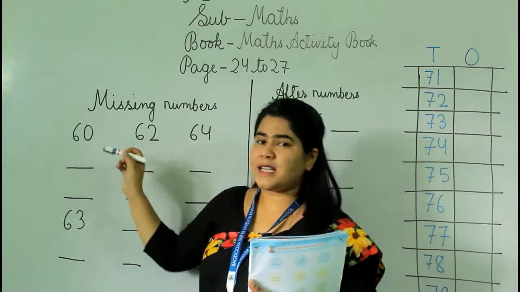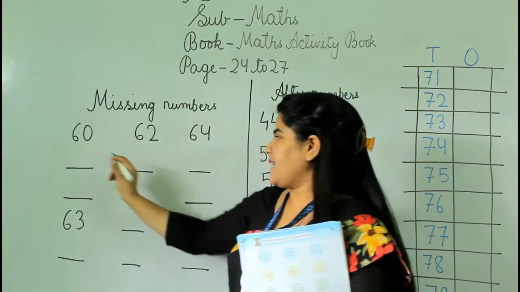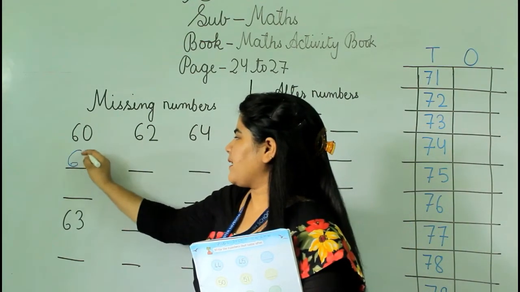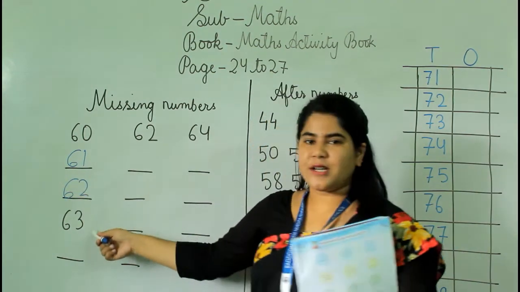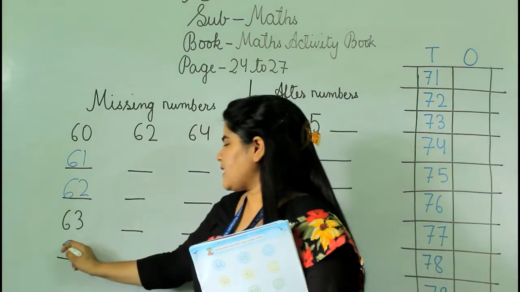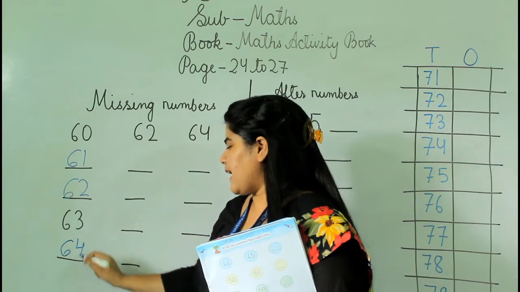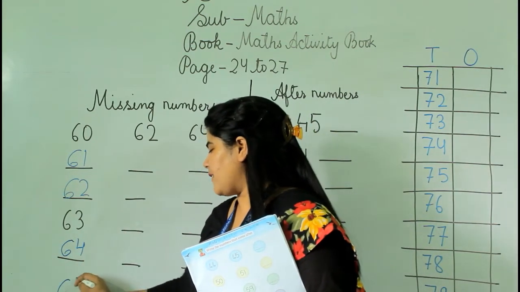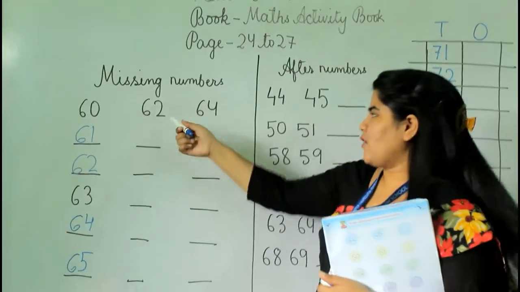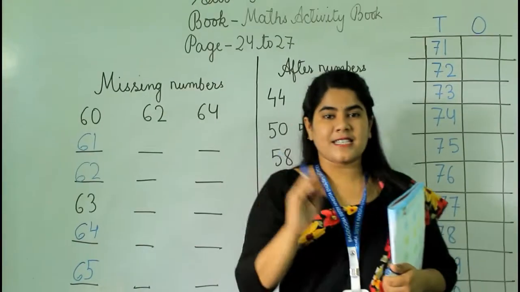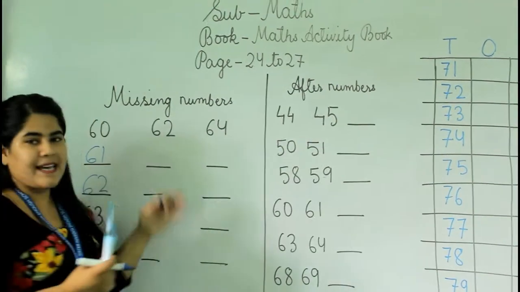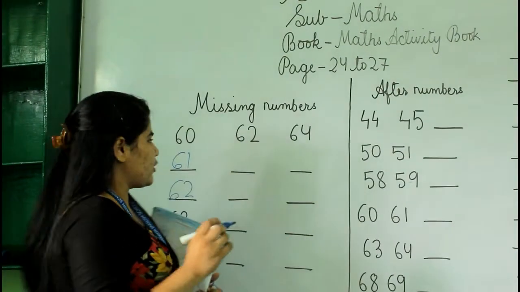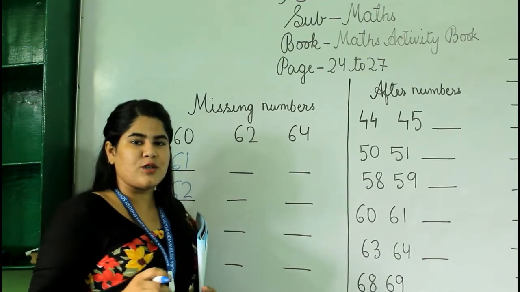So students, what comes after 60? That is 61. Then 62. Then 63 is already given. Then 64. Then 65. Alright. Now the next number is 62. Okay. So students, the next number is 62. Okay, so what comes after 62? It's